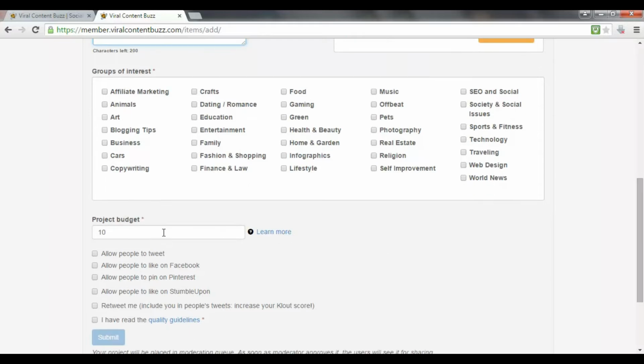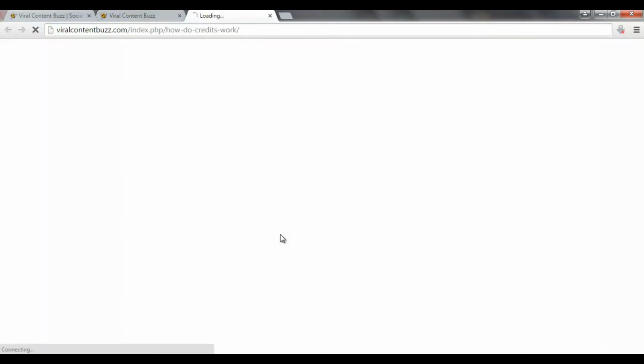Now the way it works is that you have a budget for your project, which is based on how many credits you have in your account. So the more credits you have, the longer you can place your project in front of people, because your credits will get used up when people share your content. So it's really that simple. As you can see by clicking here how the credits work,